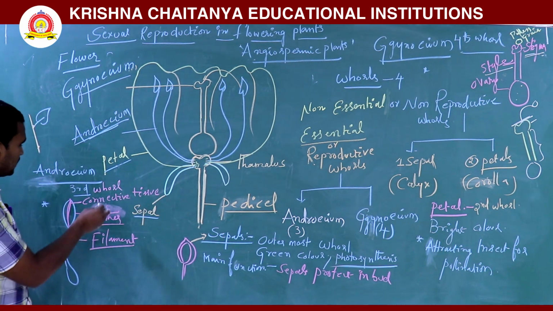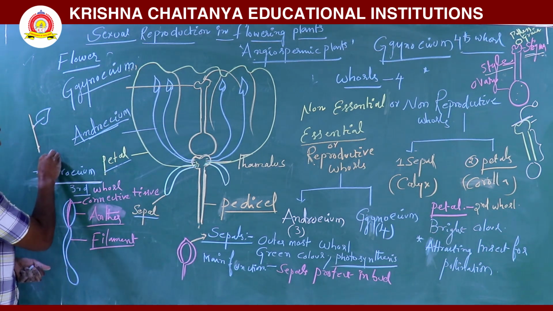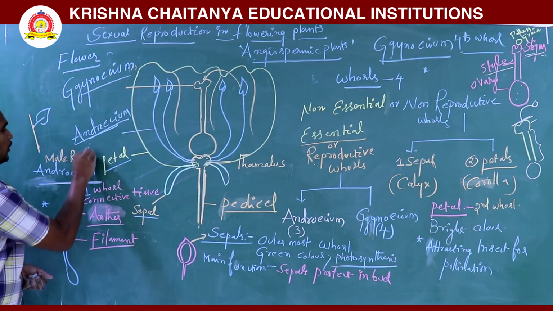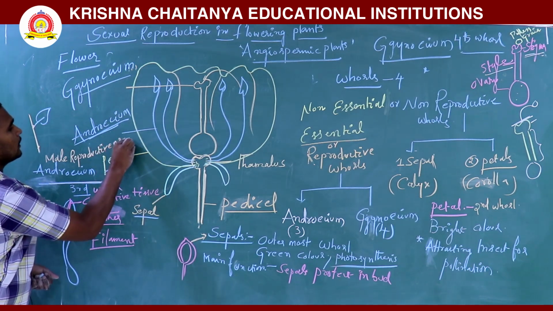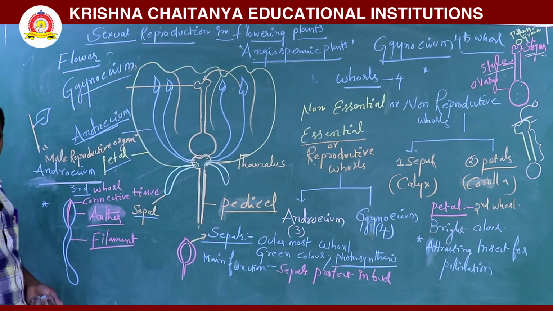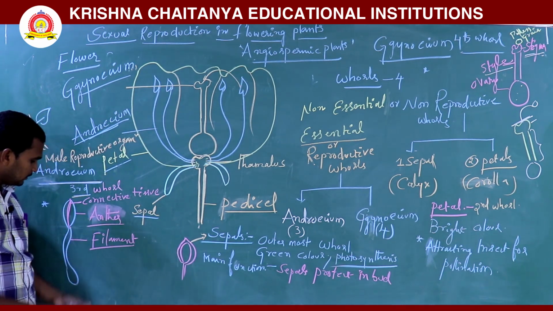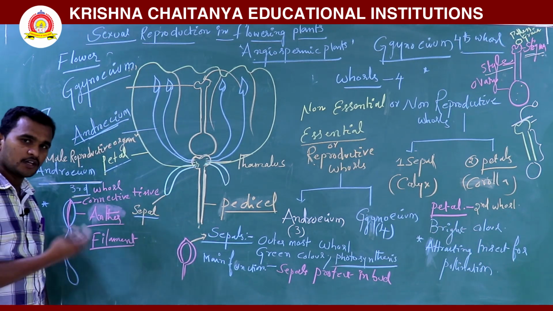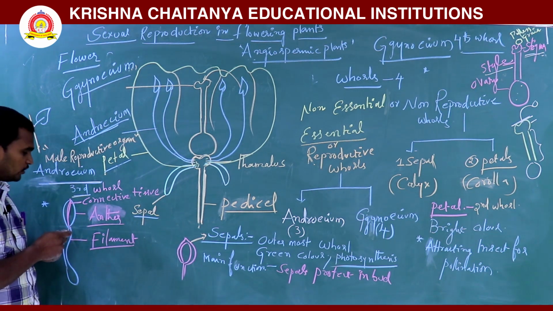Androecium is nothing but the male reproductive organ. It is the third whorl. It is mainly a unit of stamens. A unit of stamens, more than three stamens, is called androecium, one unit.